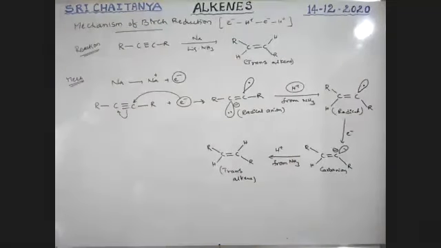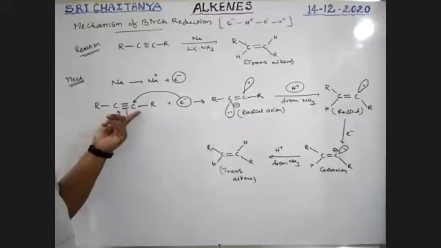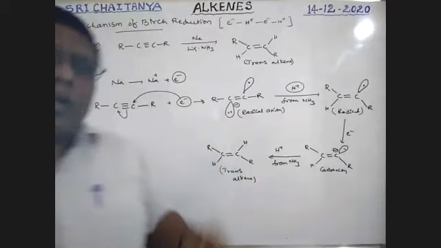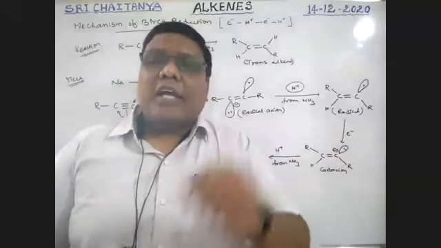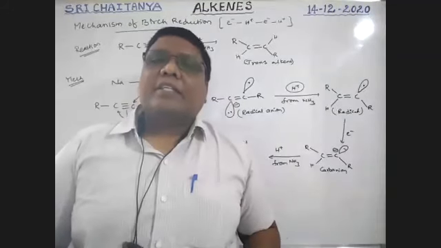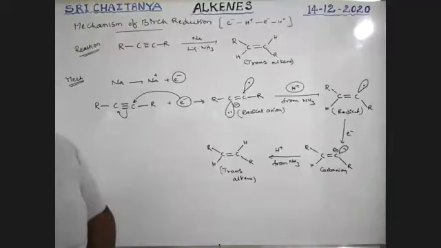It is the way to convert triple bonded C triple bond C into C double bond C, that too to a trans alkene. If you are using Lindlar's catalyst, a cis alkene is the final product. With Birch reduction, sodium in liquid ammonia, the trans alkene is the final product. This is the reaction mechanism, boys.